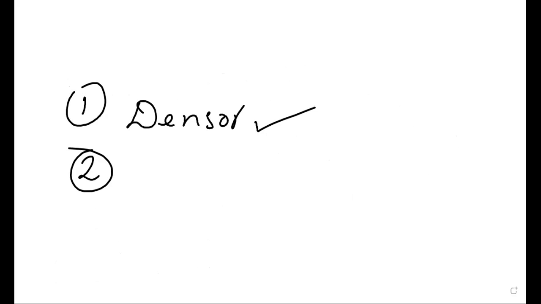Density, what does it mean? Doesn't anyone know? Mass by object, no? Mass by volume, correct?